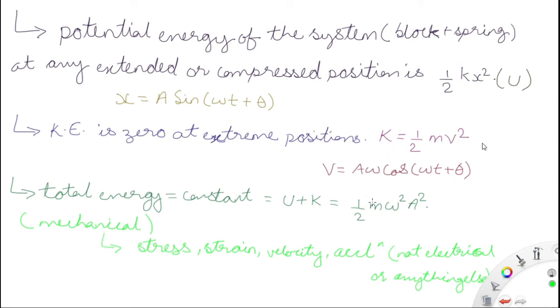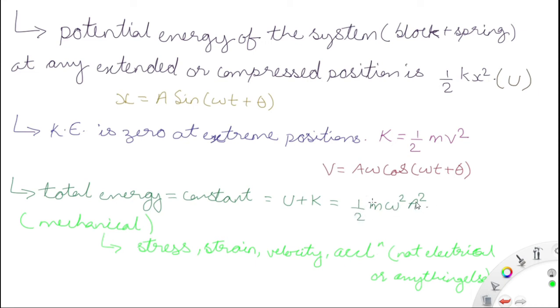Now v is nothing but dx by dt, so dx by dt is given by a into omega into cos of omega t plus theta. Now total energy is always constant, that's the law. The total energy, potential energy plus kinetic energy, is equal to half into omega square into a square. Since sine square theta plus cos square theta gives 1, that will become 1 by 2 into m into omega square into a square.